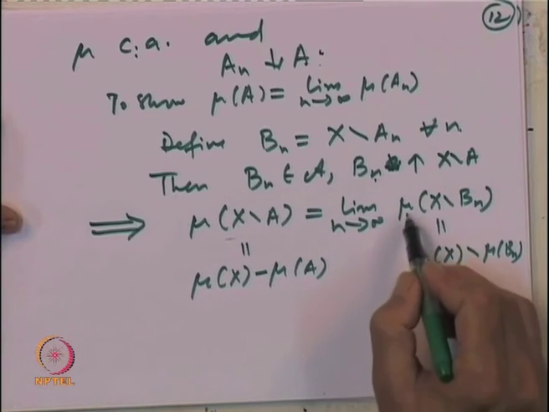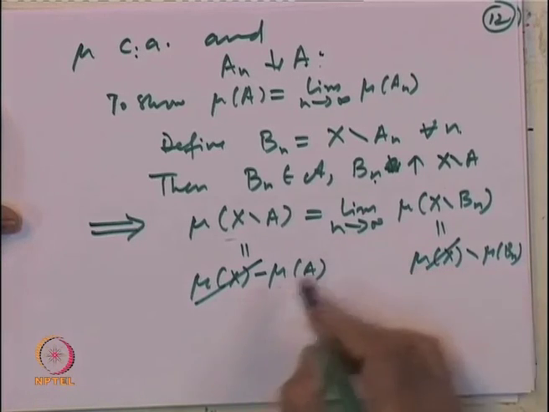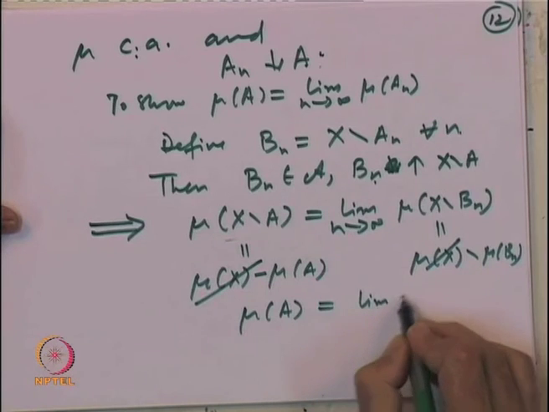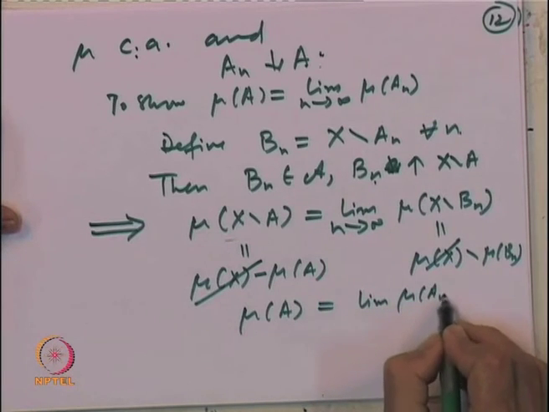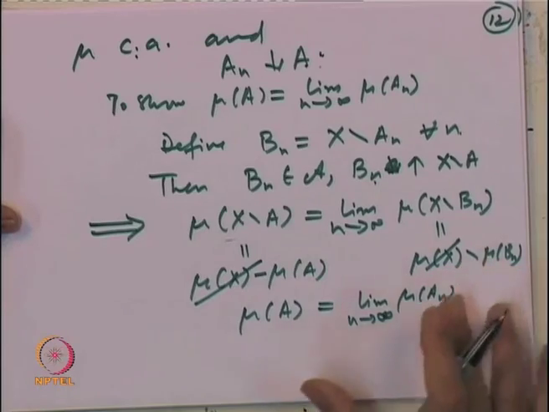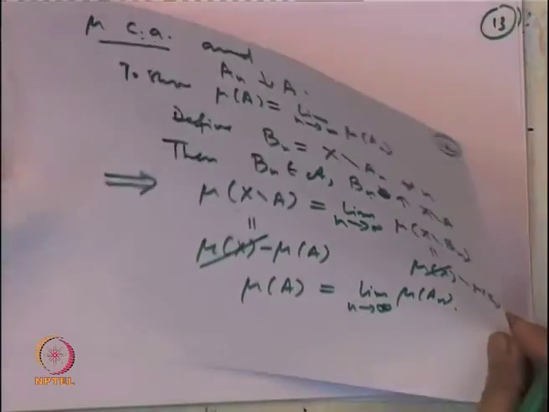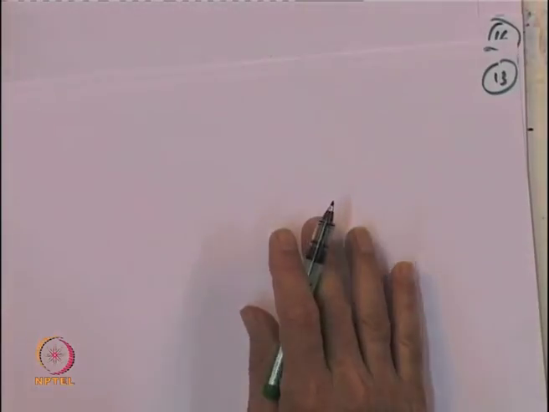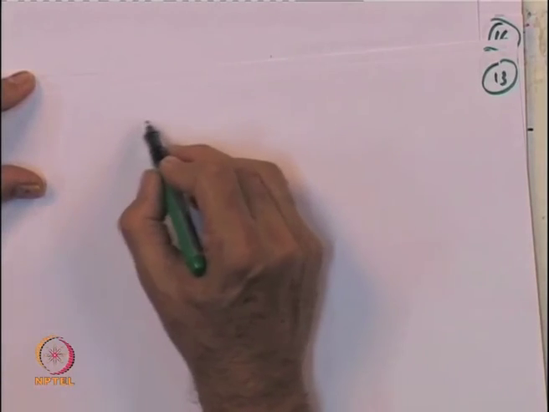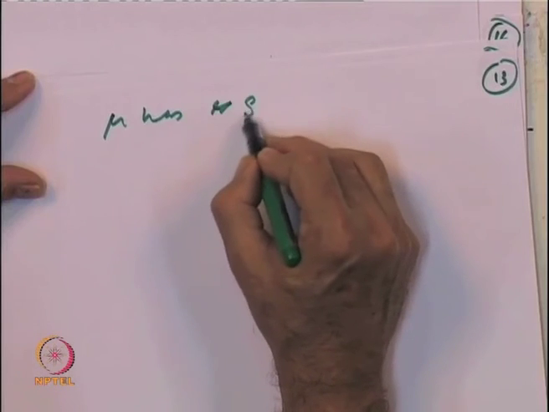So, this is equal to the limit of this. Now X cancels with the negative sign. So, mu of A is equal to the limit of mu of A n's as n goes to infinity. So, this shows countable additivity implies this. Now the other direction. Let us assume mu has the property that whenever A n's decrease, the limit holds.